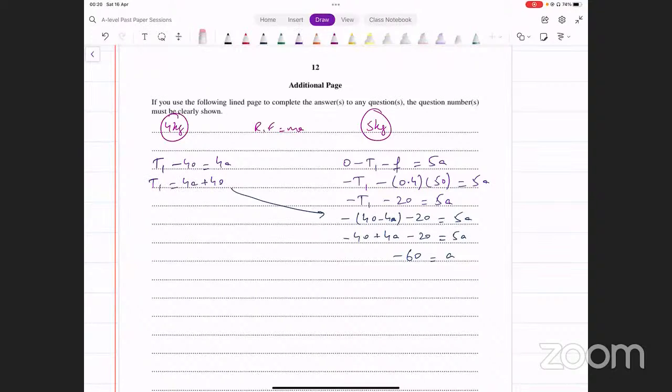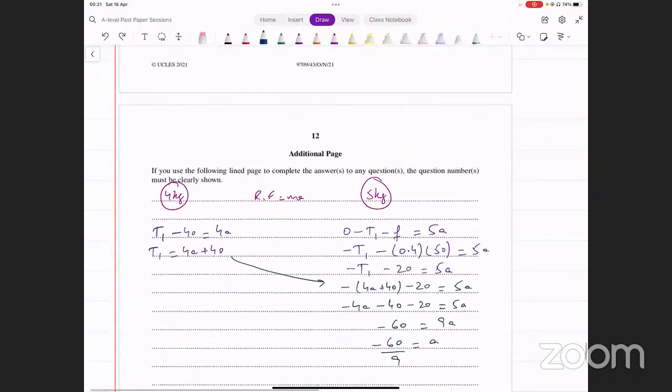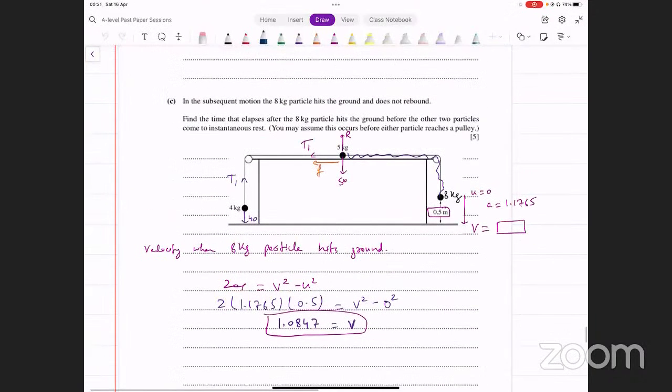So when we input 4a plus 40 there, that gives us minus 4a minus 40 minus 20, and that's 9a equals minus 60. That's more reasonable. a equals minus 60 over 9. That's the acceleration after the 8 kg particle has hit the ground. After that, this is the situation. Okay?